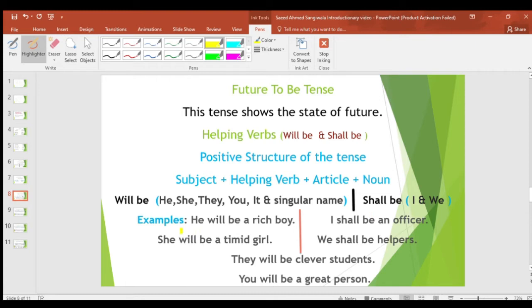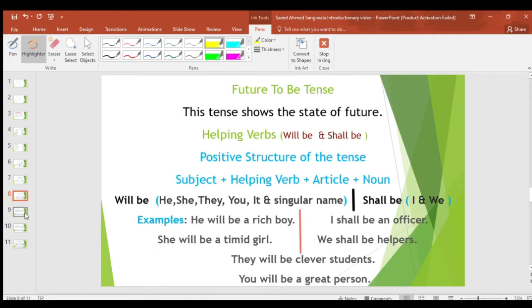So examples: he will be a rich boy, she will be a timid girl. With I we use shall, so I shall be an officer, I shall be a multimillionaire, we shall be helpers, there will be clever students, you will be a great person. So this was the future to be tense. Hope you get everything clear.